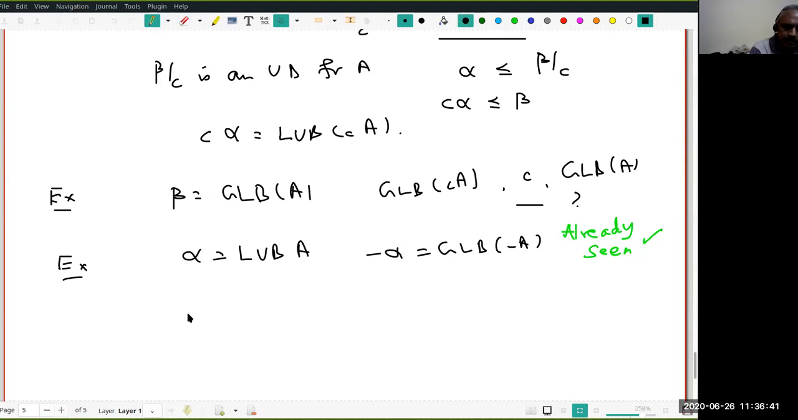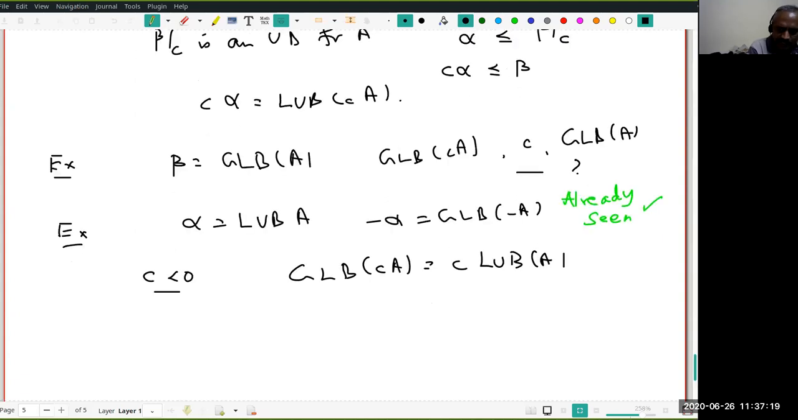Okay. So in view of this, suppose C is negative, right? Prove that GLB of C times A is C times LUB of A. When C equals minus 1, we have proved it. You understand? And for C non-zero but less than 0, the similar argument works, but you will see the inequality gets reversed. That's the only idea you need.